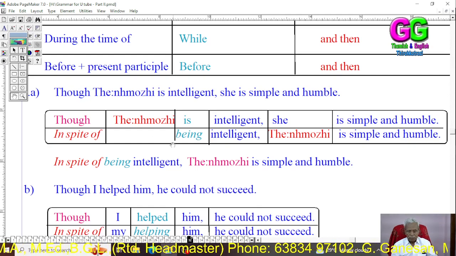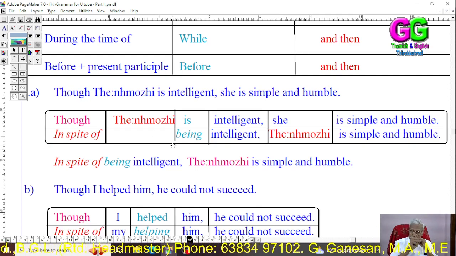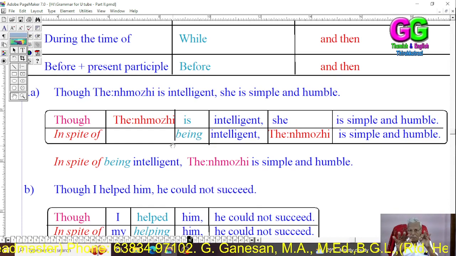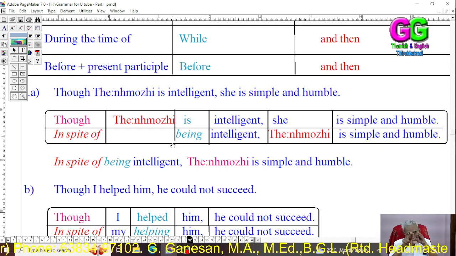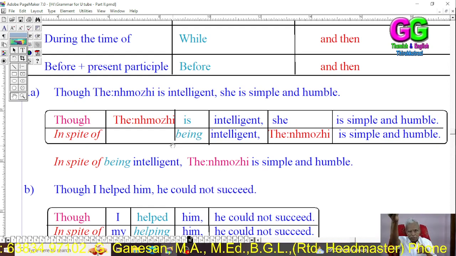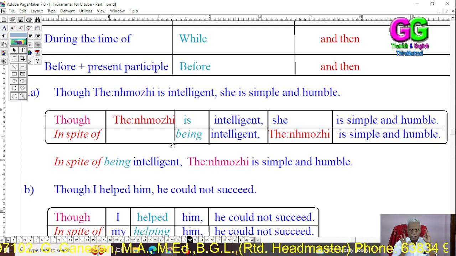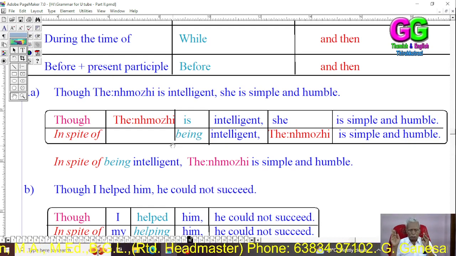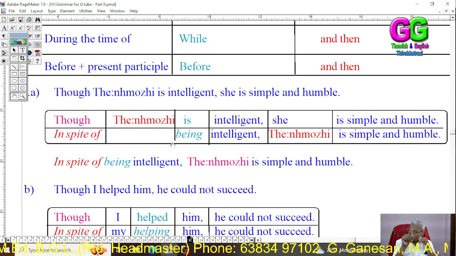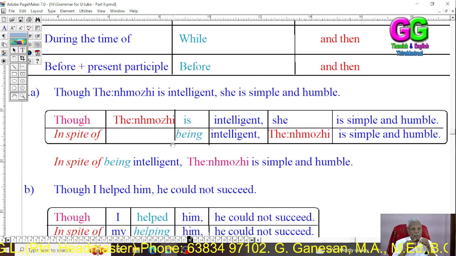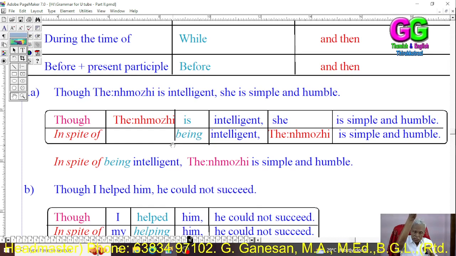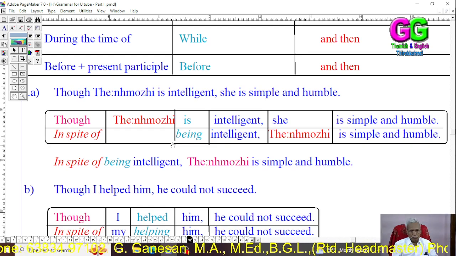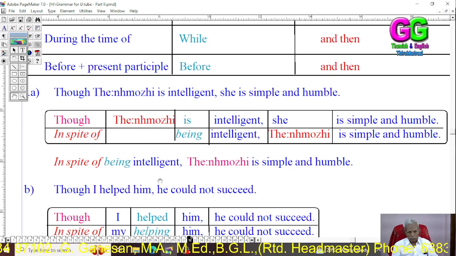Three rules again. First, change the complex conjunction into its phrase. Second, regarding the subject, if the subject in both the subordinate clause and main clause are the same, drop the subject in the subordinate clause. If the subject is a name, take it to the main clause. Then, if the subject in the subordinate clause and the main clause are different, change the subject of the subordinate clause into its possessive. Then regarding the verb, use the present participle.